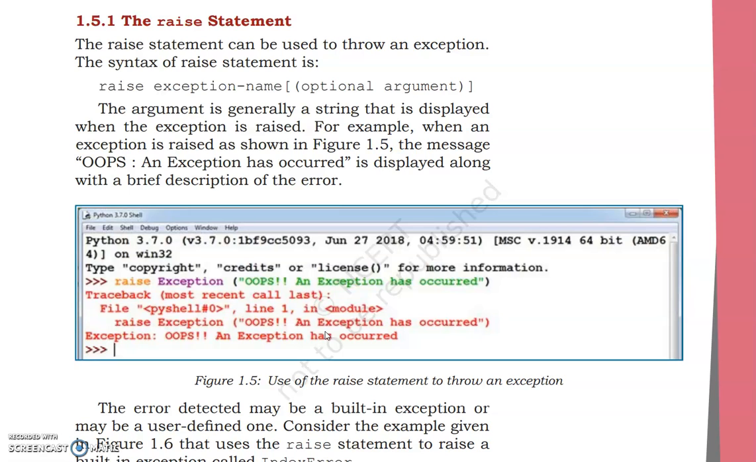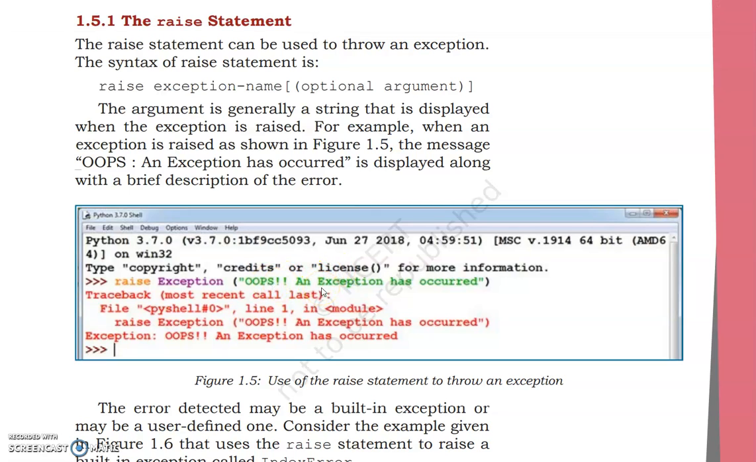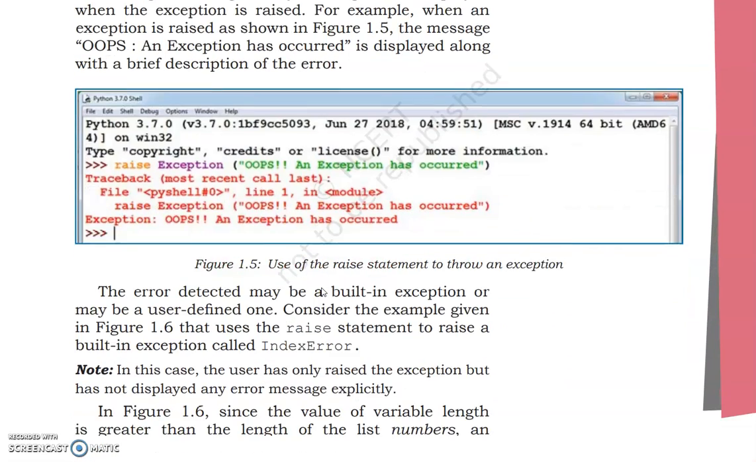This is how a programmer begins, and a programmer forcefully shows an exception. This is a simple statement of how we can use the raise statement. We said the raise statement has a syntax: raise, exception, then name, optional argument. So raise exception and this is our argument: Oops, an exception has occurred. You can write anything here. Raise exception, there is an error. Raise exception, stop the execution. Raise exception, I think it is wrong. You can put in your own message as your choice. All the programmer has to do is show that there is an exception here.